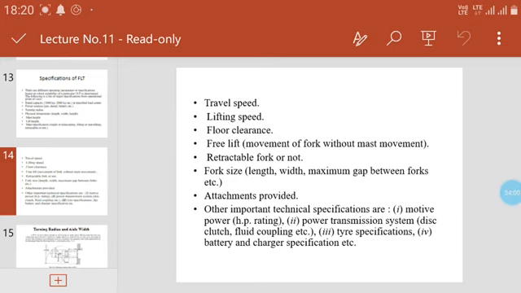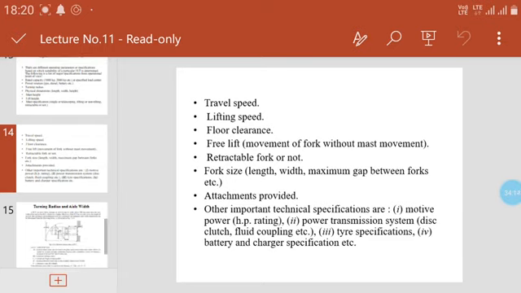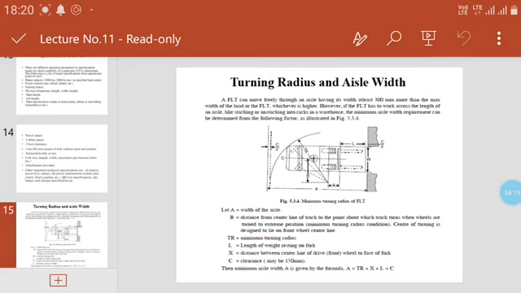This will be the motive power and HP ratings. Power transmission systems, such as disc clutch and fluid coupling, also will be required. Tire specification, which specification of the tires, and the battery and charger specification also will be considered according to the specification of the forklift trucks. Another thing is the turning radius and aisle width.